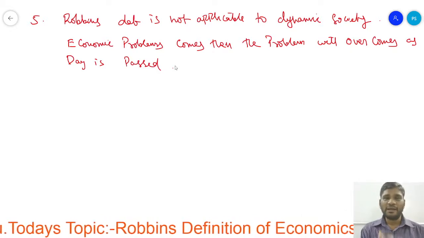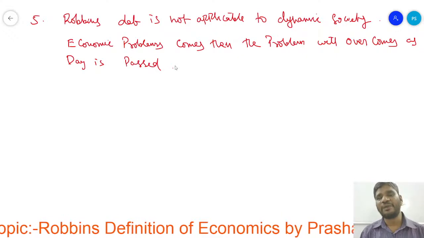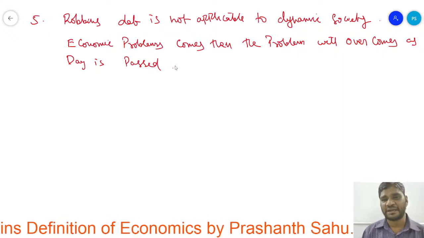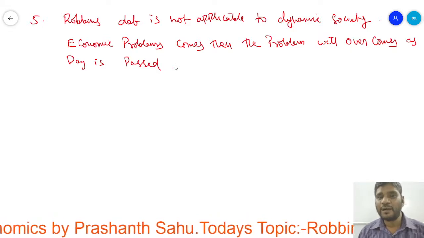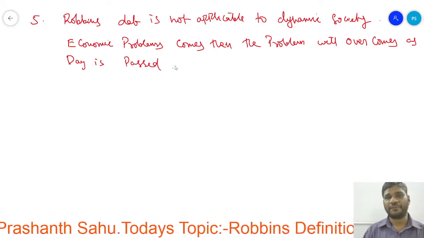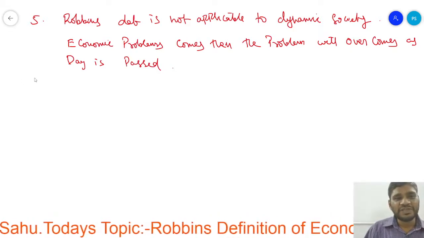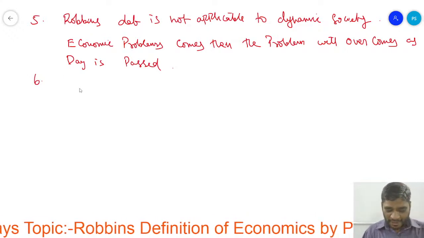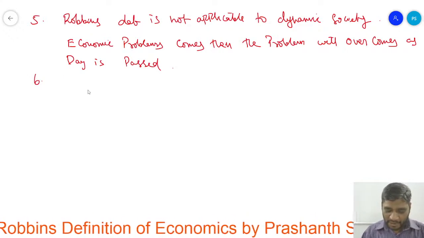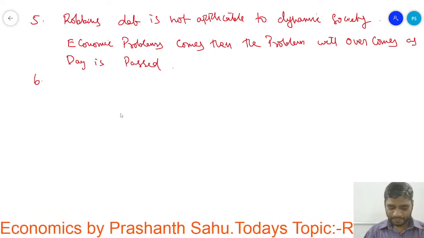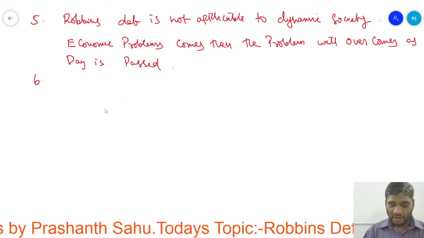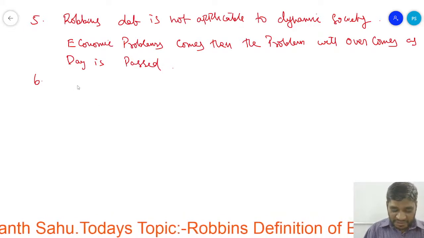Okay. But his definition is not applicable for the dynamic society. Dynamic society means society applicable for present, past as well as the future. Okay, future solutions have not been determined by him. Okay, now the next one which has been mentioned.